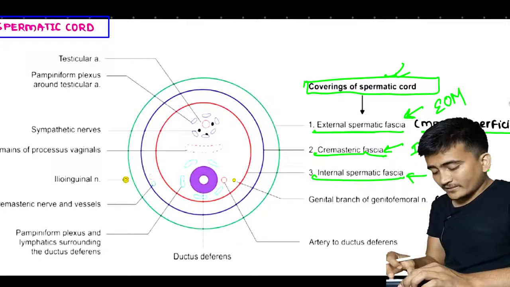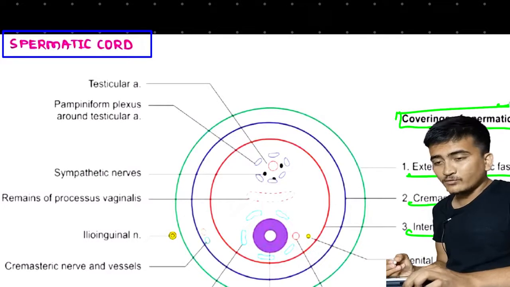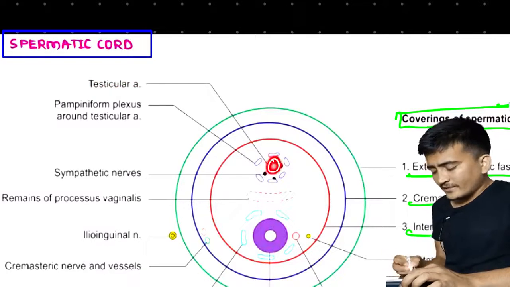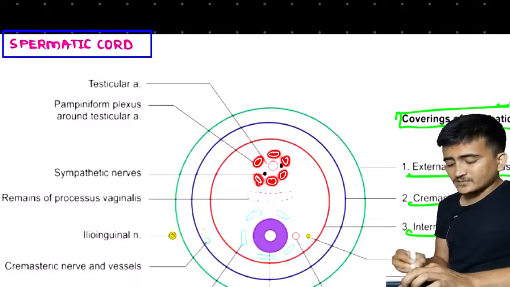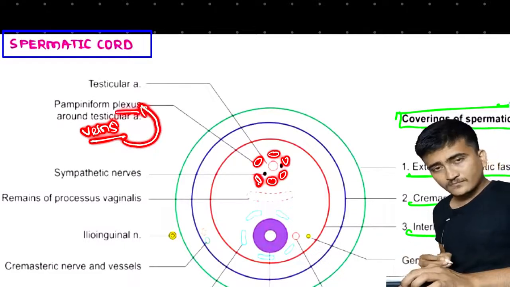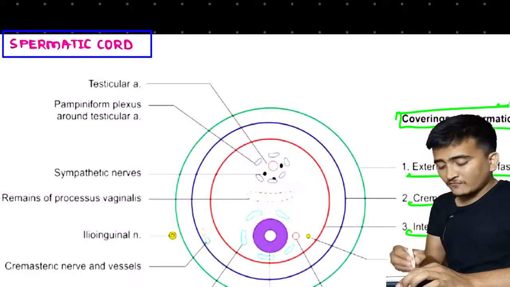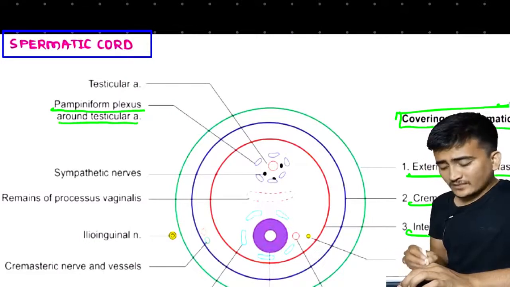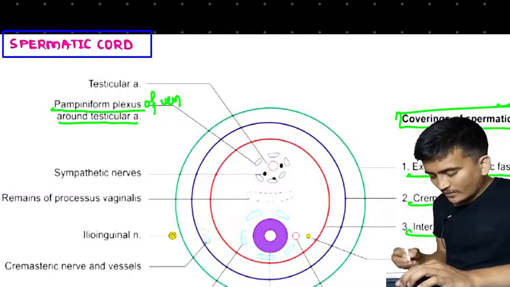Now, talking about the contents, the first thing that we will be talking about is the testicular artery. Here in the center, the testicular artery. And around this testicular artery we'll find different veins. These veins form a plexus, so we call this the pampiniform plexus, and these are found around the testicular artery. These are the pampiniform plexus of veins. So this is artery and veins, right?